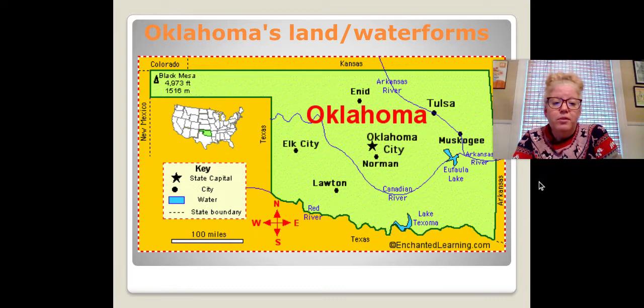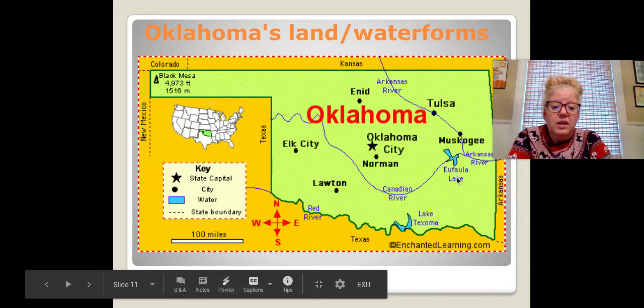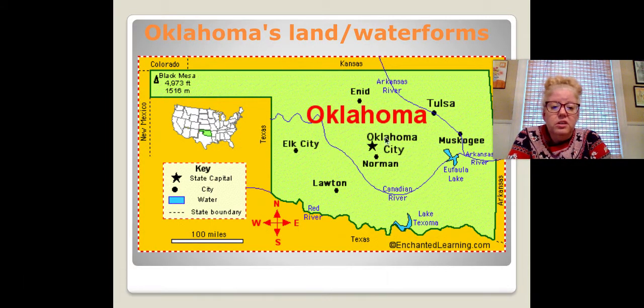Here are some of Oklahoma's land and water forms. So you can see in the key here, anything blue. There's a couple lakes, rivers there. Oklahoma's a pretty flat state. It looks like there is one mesa. It says Black Mesa, and then the elevation is listed there, 4,973 feet. That's how high it goes.